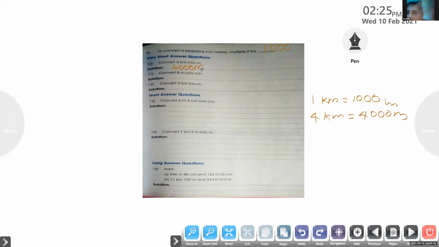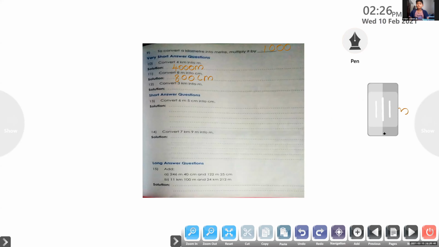Convert 8 meter into centimeter. 1 meter equal to how many centimeter, my dear? 100 centimeter. So 8 meter equal to how many centimeter? 800 centimeter, not meters, we are converting now, my dear. Have you understood that? Yes, ma'am. 1 meter equal to 100 centimeter, so 8 meter equal to 800 centimeter.